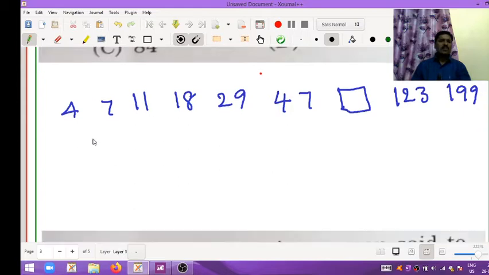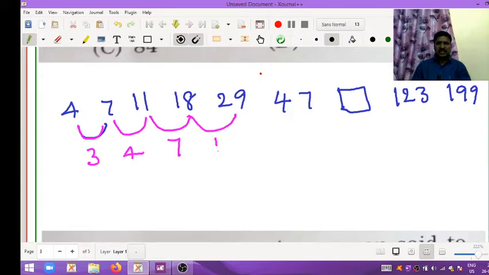Here, first of all, you have to find the difference between them. 4 and 7 difference is 3.